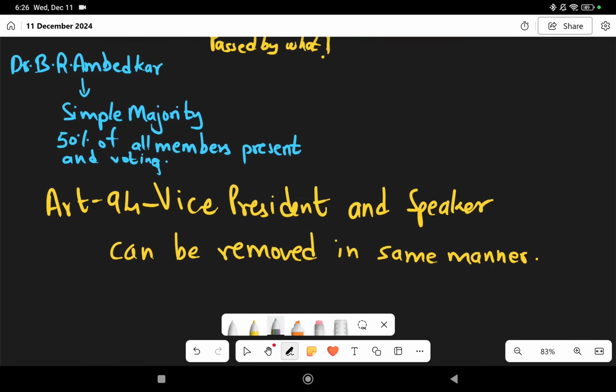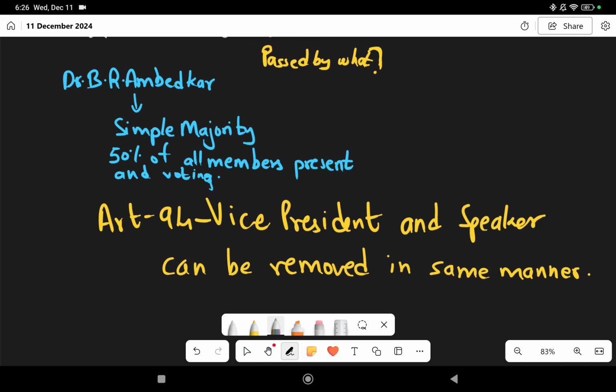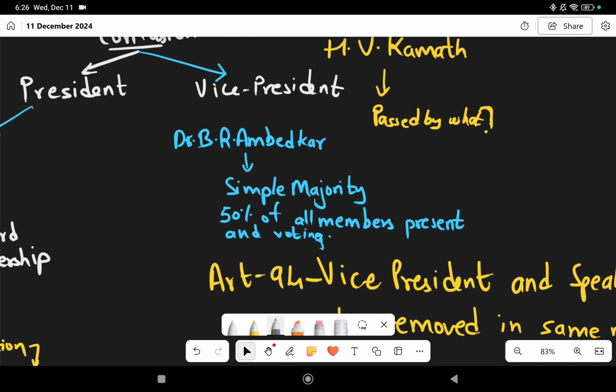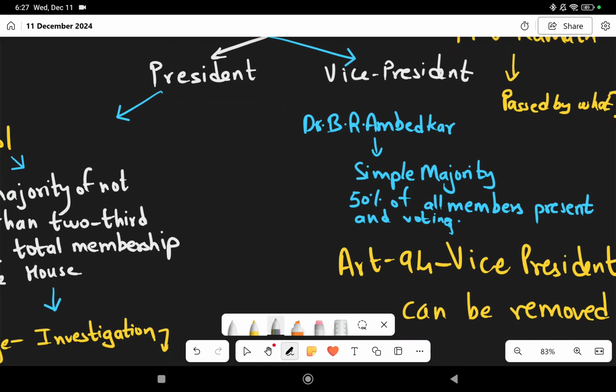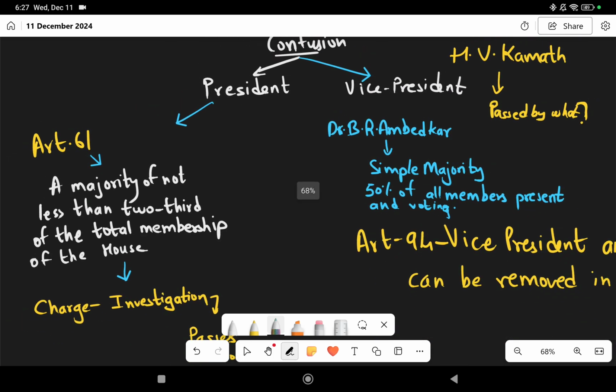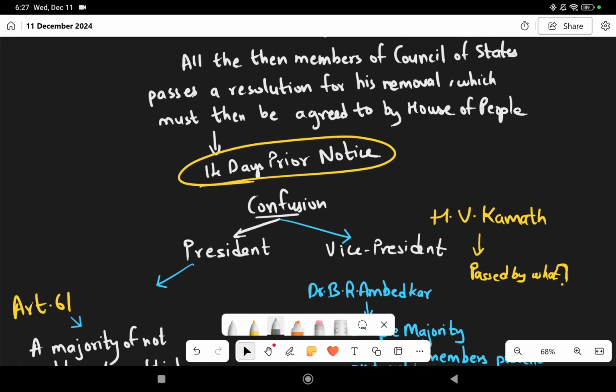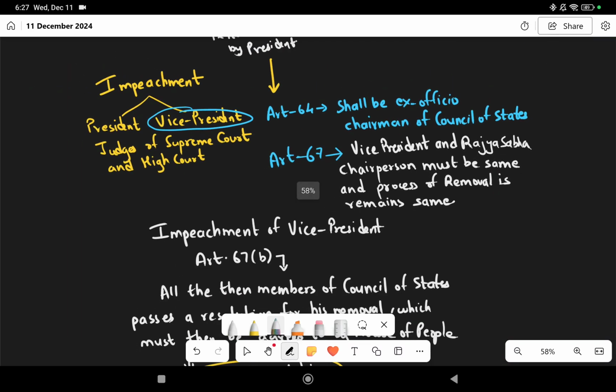Okay. And Dr. B.R. Ambedkar also says that Article 94 reminds us the Vice President and Speaker can be removed in the same manner. So, in order to understand this Article 94, you need to talk about the Speaker's removal procedure. In upcoming videos, we'll talk about the removal of the Speaker, etc. So, I hope that today you have understood this.